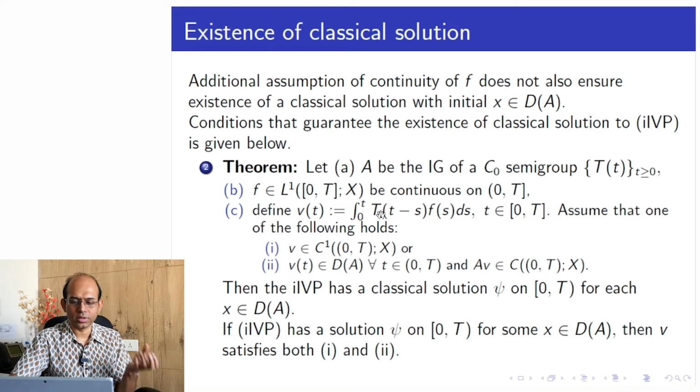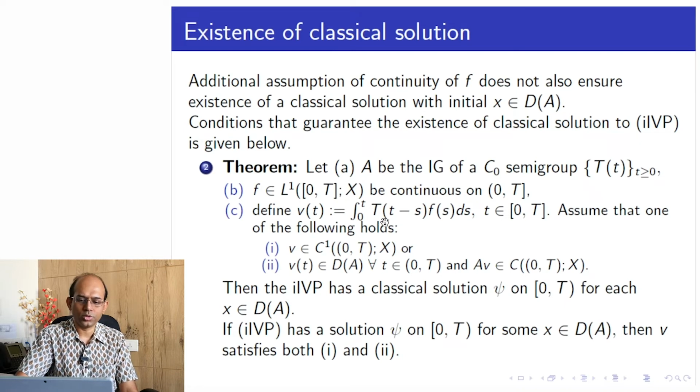The semigroup and f both appear here, and the semigroup property depends on A. So we are going to see some other results which do not put a condition on v, but only a condition on f. But those are a little stronger, so those are not if and only if conditions. Those are sufficient conditions.